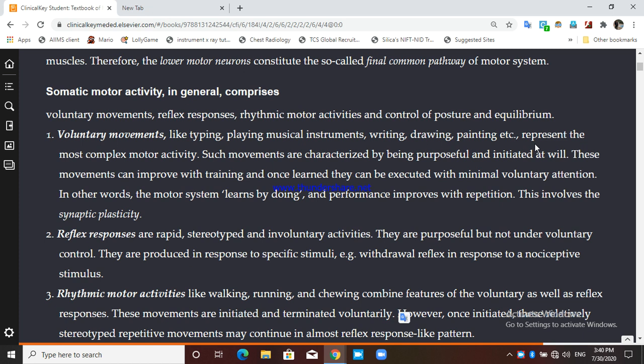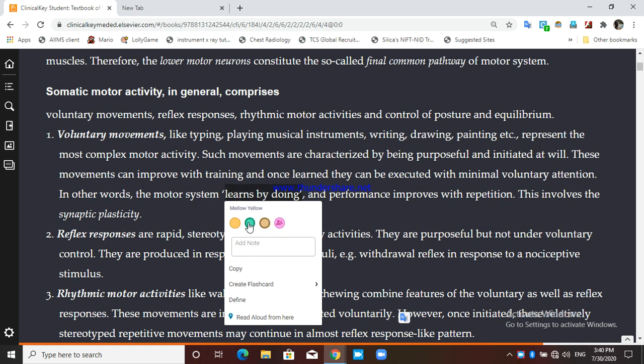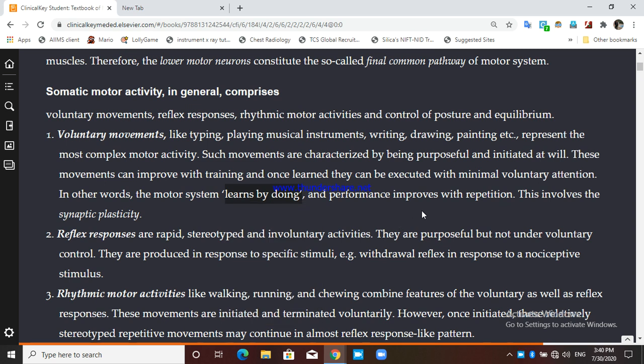The first time you do something, like writing, you have to apply more voluntary concentration than after you are trained for writing. Then you apply only minimal voluntary attention. In other words, the motor system learns by doing things. It improves with repetition.